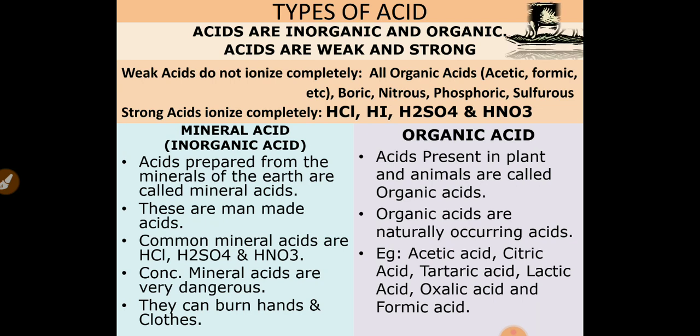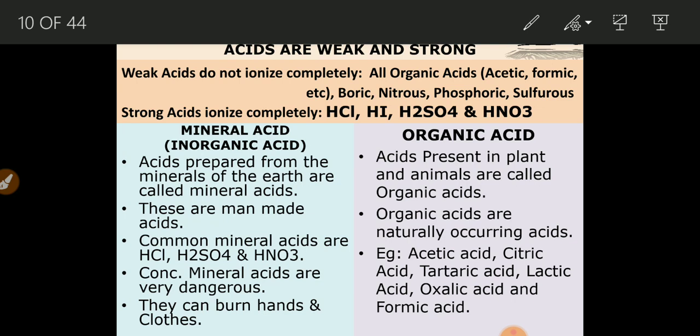The first type of acids are weak acids and strong acids. Now, what do you mean by weak acids and strong acids? We already discussed in the previous lecture that weak acids do not ionize completely. Do not ionize means do not dissolve completely in the water.